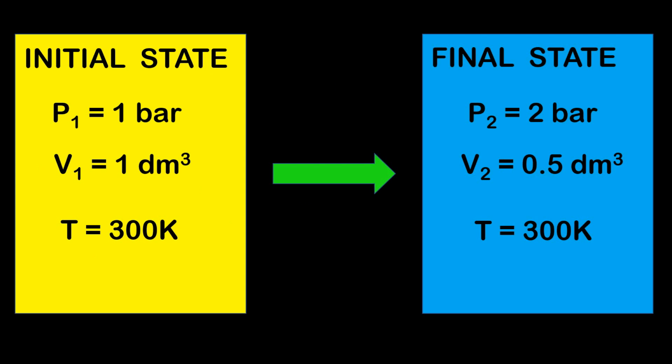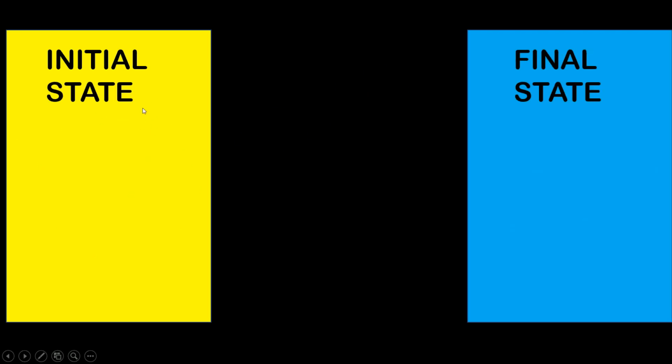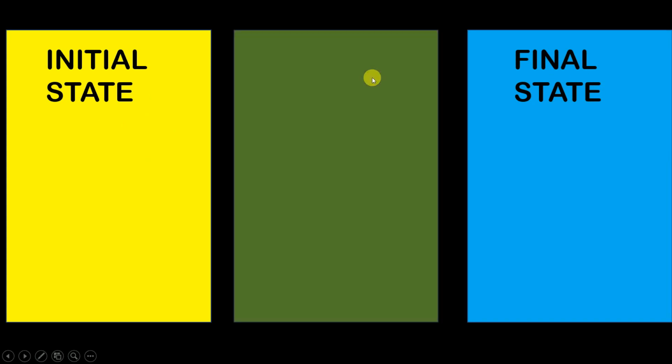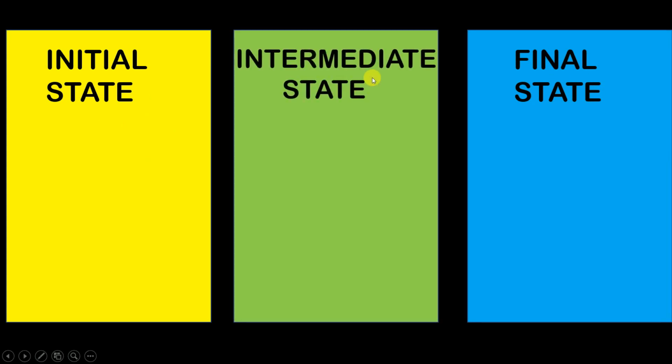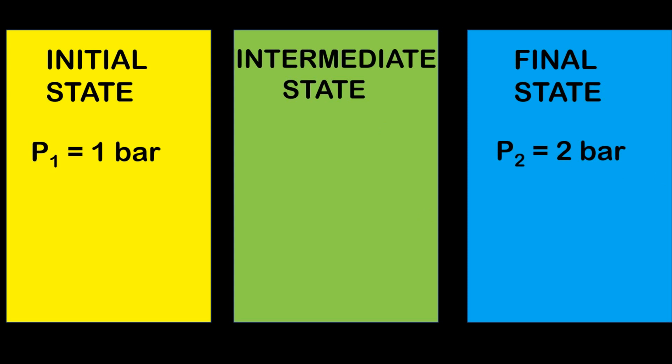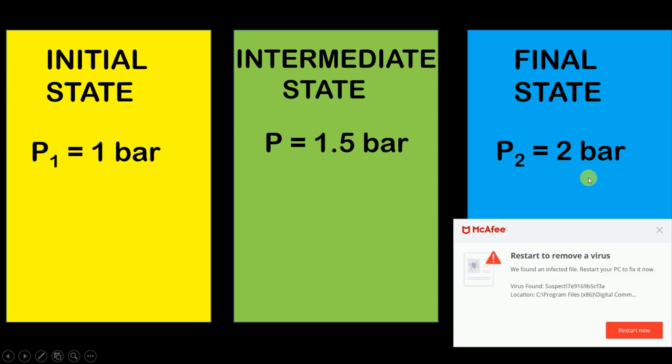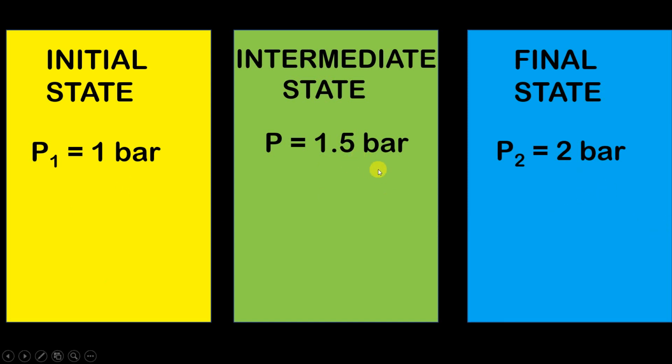Now let us understand one more important thing about the state functions. Let us say that between this initial state and the final state there is an intermediate state present. Now we know that initially the pressure is 1 bar and finally the pressure is 2 bar. Let's say that before the pressure changes from 1 bar to 2 bar, in between the pressure was, let's say, 1.5 bar. So pressure initially was 1 bar, then it became 1.5 bar, and then it became 2 bar. We have assumed that it was 1.5 bar.